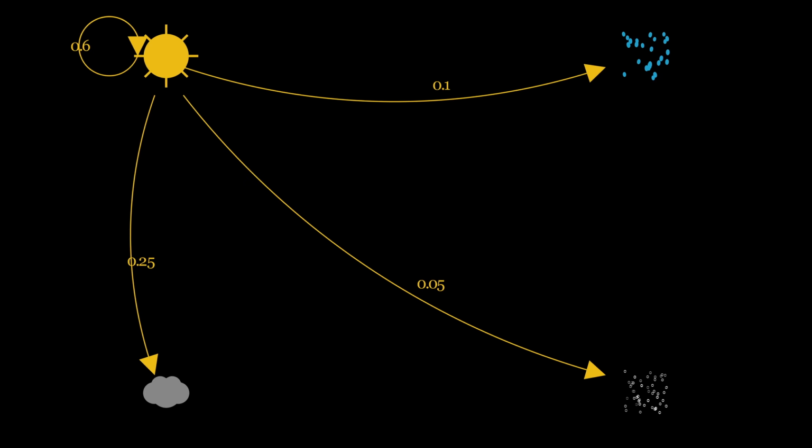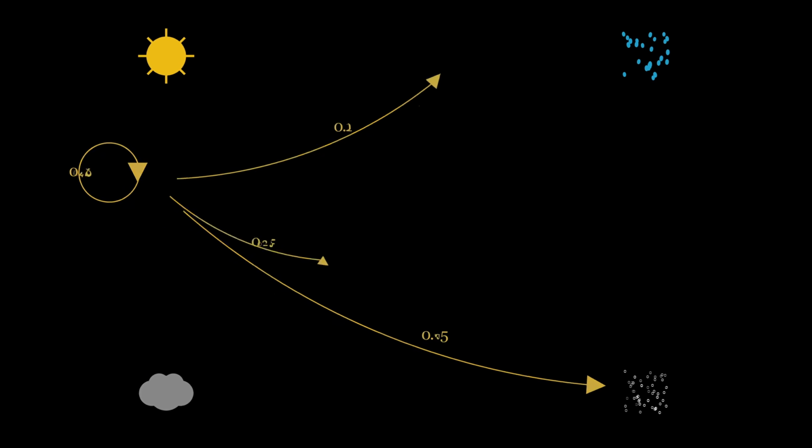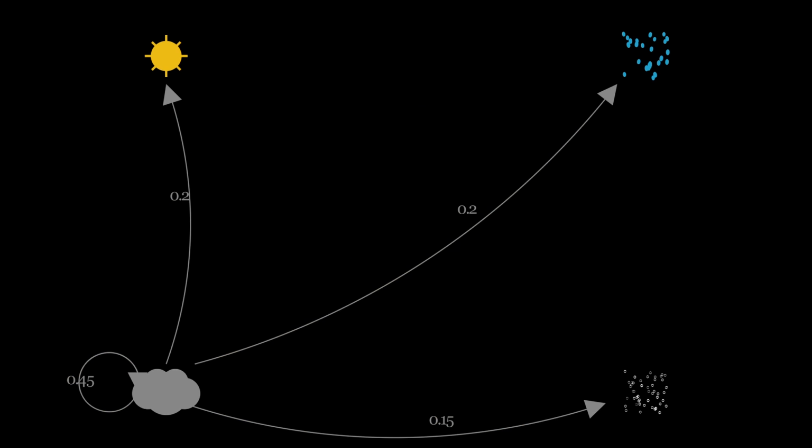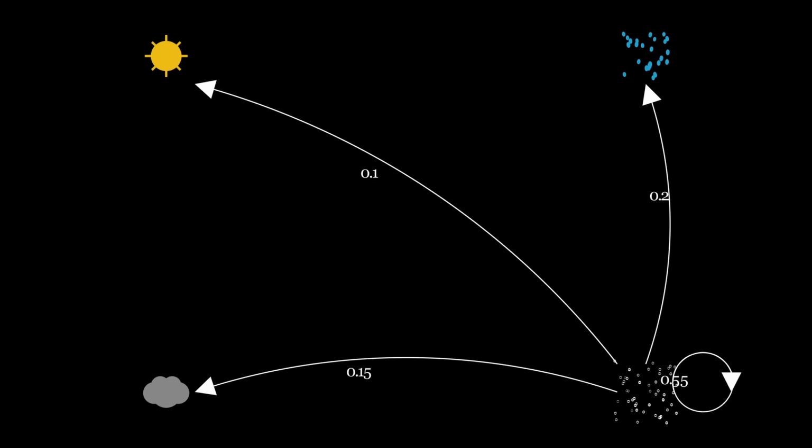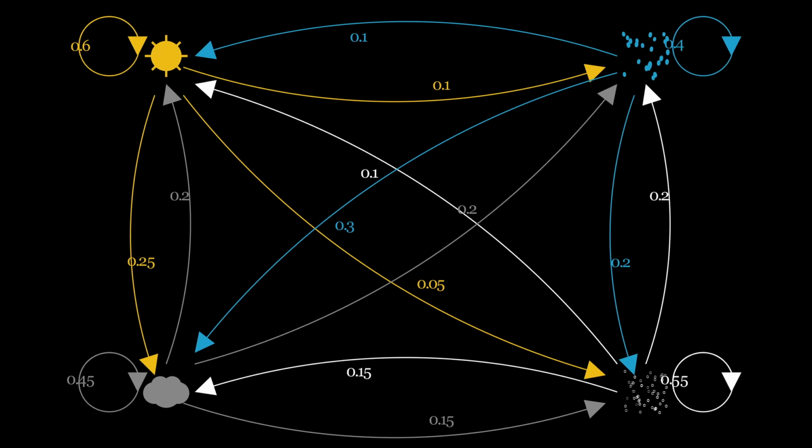To traverse the Markov chain, we can sample this random probability distribution to get the next state. Suppose tomorrow ended up being cloudy. Then we move to the next state in the Markov chain. Now, the probabilities change. The day after tomorrow has a 20% chance of being sunny, a 20% chance of being rainy, a 45% chance of being cloudy again, and a 15% chance of being snowy. We can continue to move along this chain at each time step by simply sampling from the probability distribution described by each state. In many problems, we're given the entire chain at once in a graph-like structure like this one.